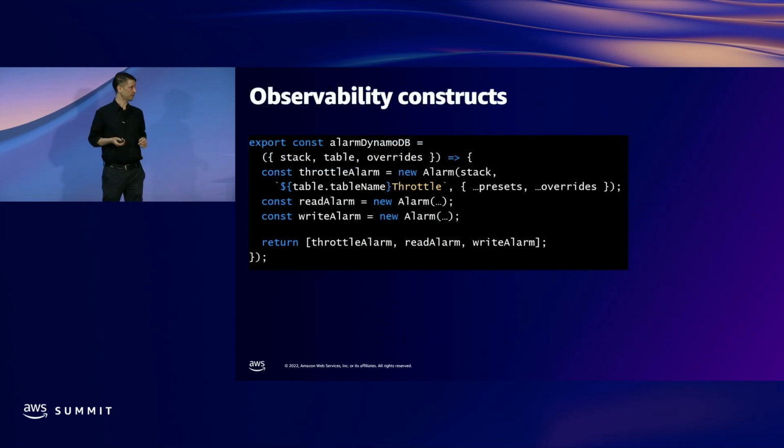We also use the CDK for observability. We started off using a library called CDK Watchful, which is a pretty cool library. We eventually decided that we could get a little bit farther just doing our own. So we have our own constructs that can create alarms and that can create dashboards and things like that, and so that works out pretty well for us too.